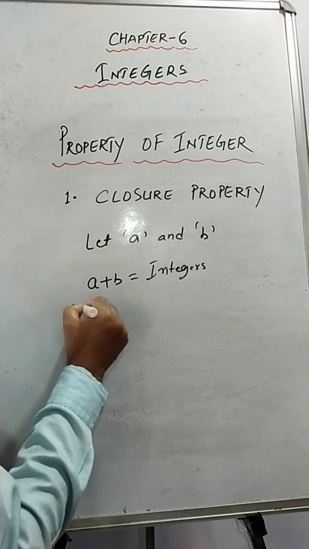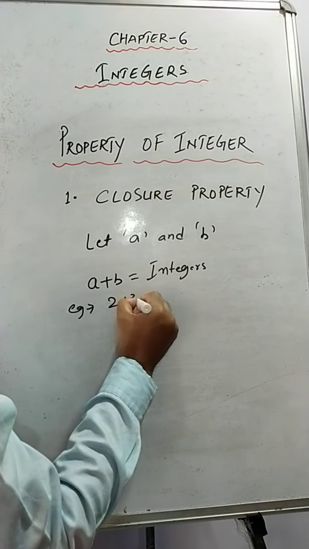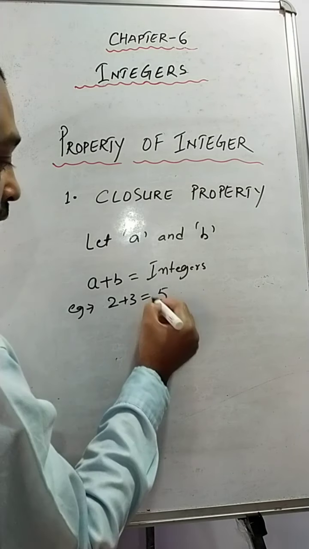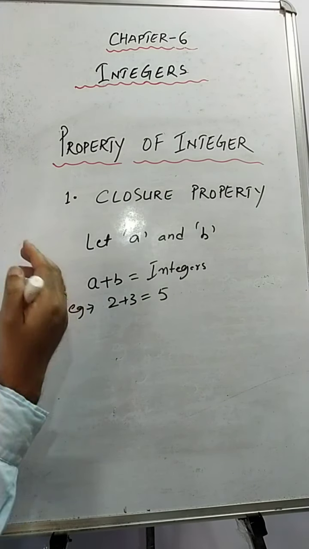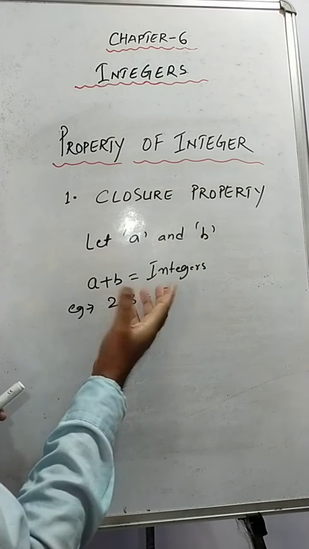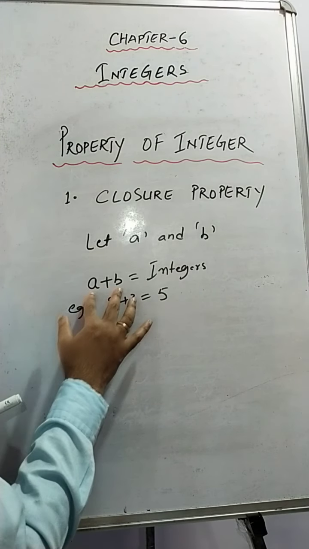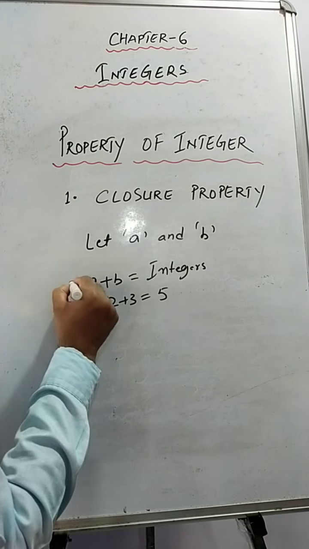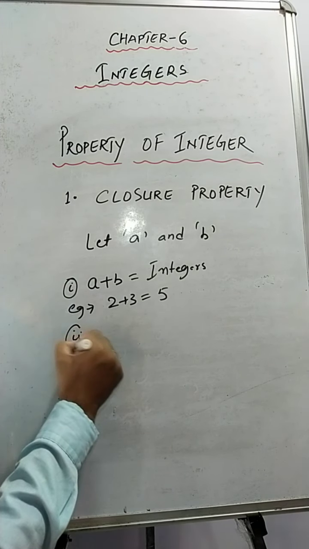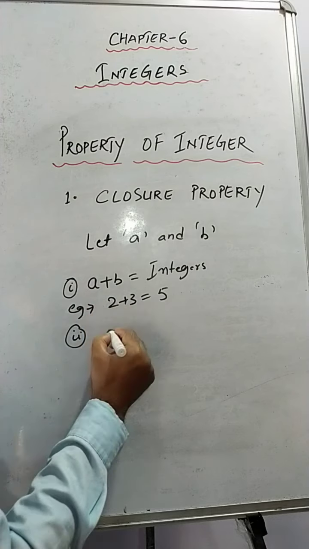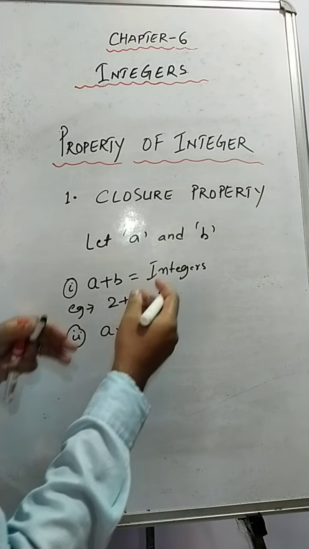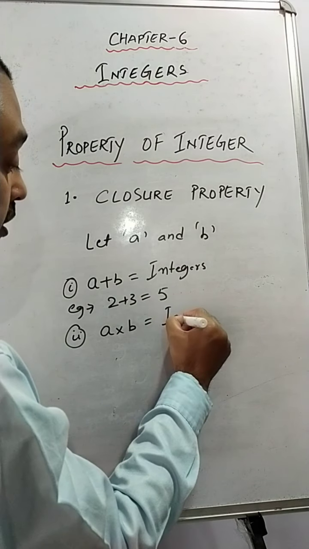So for example, 2 plus 3, what? 5. So 5 is an integer. Okay, 5 is an integer. So what is the concept that we have built up from this? That when we add any 2 integers, we get integers only. Okay, now this is the first one. Second one, suppose you multiply these 2 integers, so what will we get? We'll get an integer again.